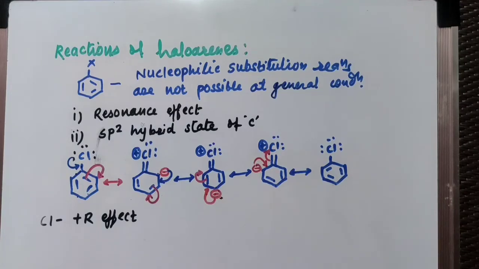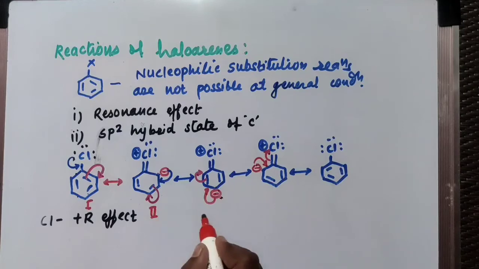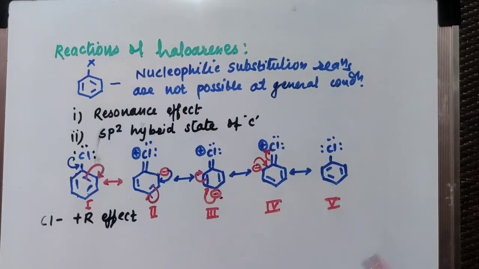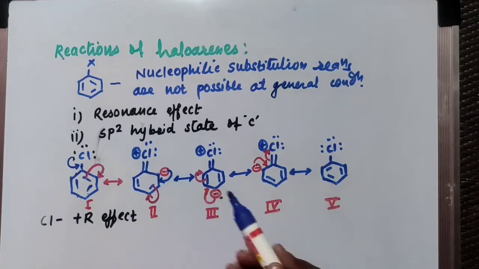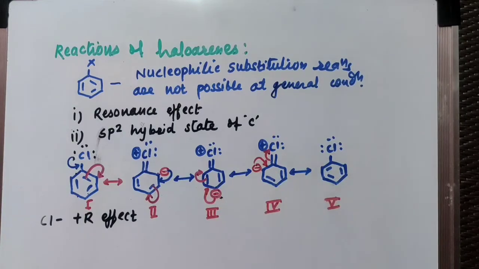In this structure, what happens? Suppose this is the first structure, this is the second, this is the third, fourth and fifth. If you consider the second, third and fourth structures, then this is your ortho position. Ortho position carries a negative charge. Your para position carries a negative charge. In the fourth structure, again the ortho position carries a negative charge. So due to delocalization of the electron pair in the benzene ring, the ortho and para positions carry a negative charge, and these positions become active here.